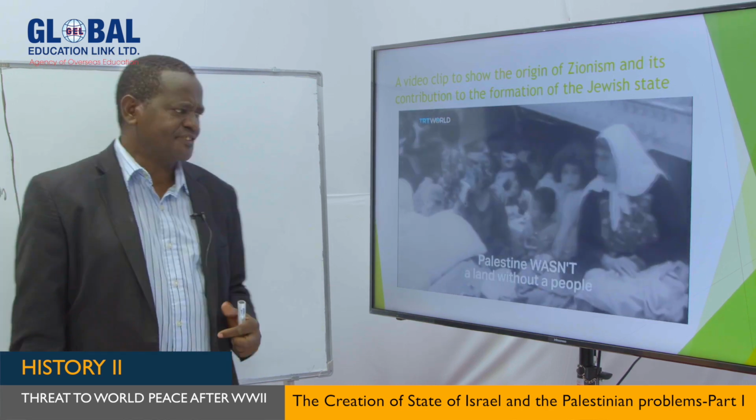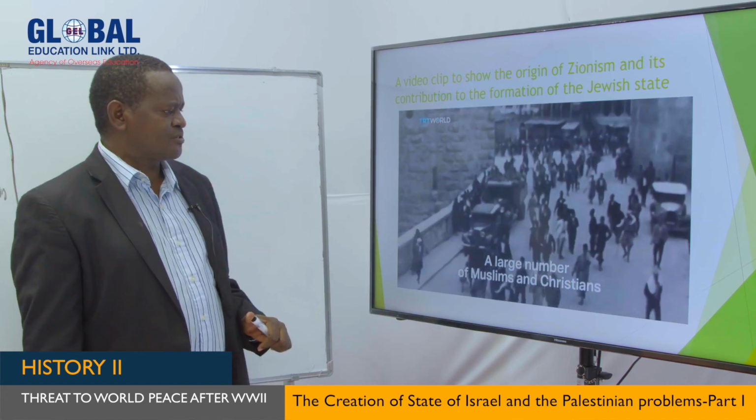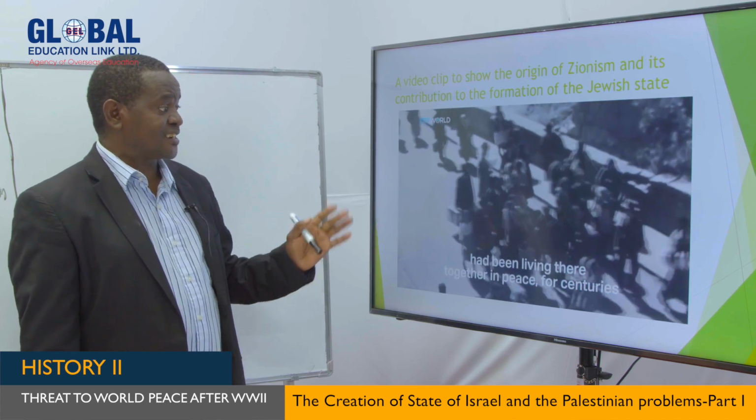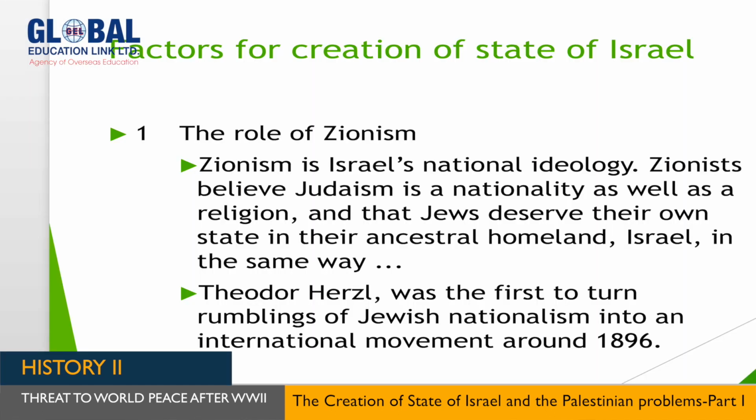But as you can see, my dear students, the creation of the State of Israel was celebrated by the Jews, but it caused problems for the Arabs, who rejected the idea of establishing the new State of Israel.